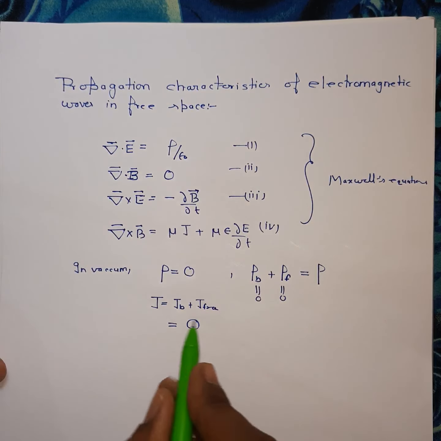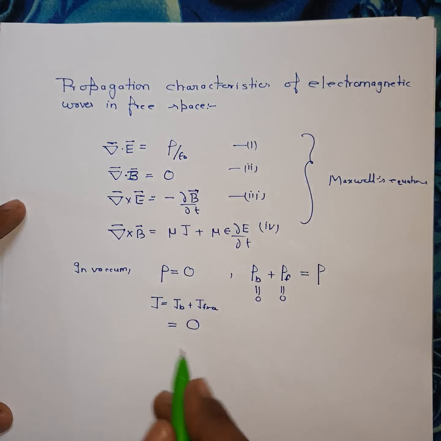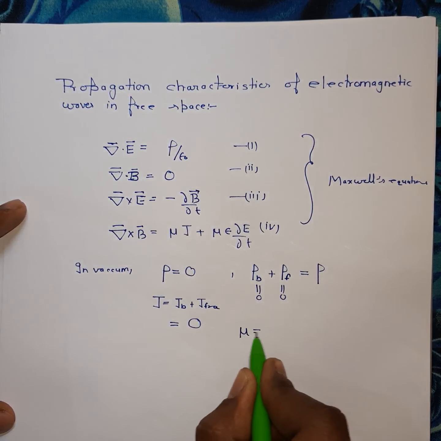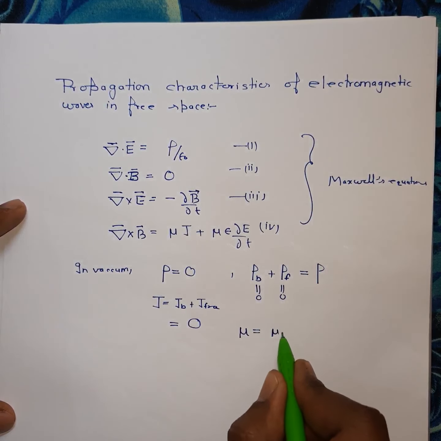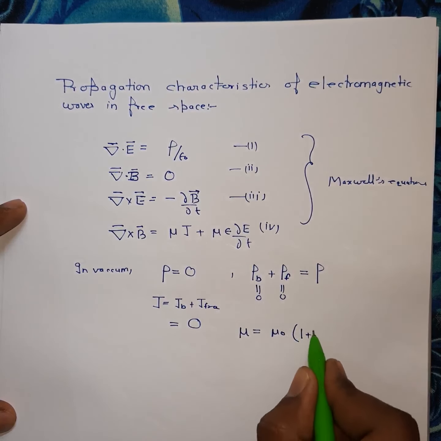One more thing: in vacuum, mu is given by mu is equal to mu naught times 1 plus chi m.